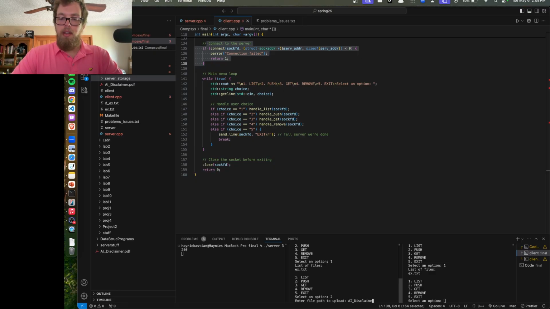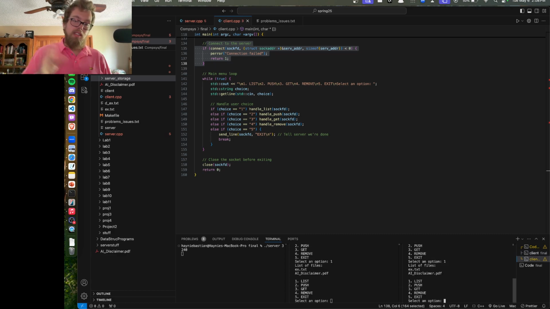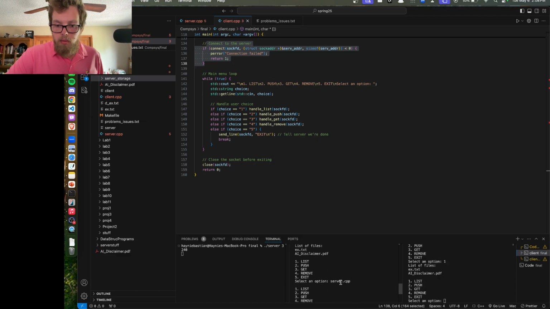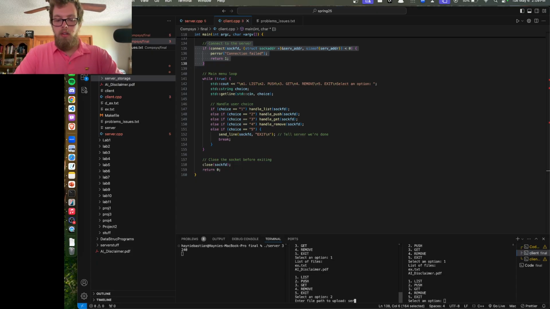It is not limited to text files. You can do PDFs as well. It's because of the method of transfer. We convert the files into binary and send them in by binary to circumvent any information being lost, regardless of what type of file it is. If I wanted to, I could even send in server.cpp. I selected an option of it. Oops. Push server.cpp, and we can see that we even uploaded server.cpp in there.